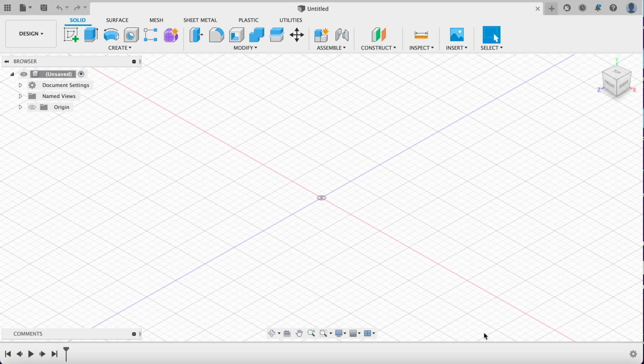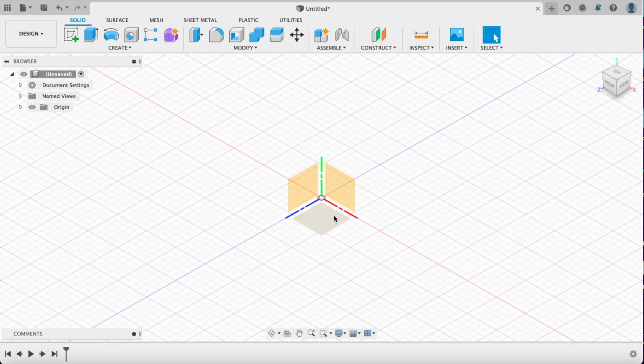Tutorial. Today we're going to cover spline lines, revolves, extruded cuts, shells, surface offsets, surface thickens, circular patterns, and sweeps. It's quite a bit, but it should be fun. It should lead to a pretty nice parametric ornament that we can all make. So let's get started. First things first, let's turn on our origin.